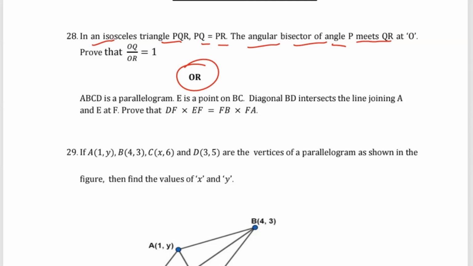Or ABCD is a parallelogram, E is a point on BC, diagonal BD intersects the line joining A and E at F. Prove that DF into EF equals DB into FA. Question number 29: if A(1, y), B(4, 3), C(x, 6) and D(3, 5) are the vertices of the parallelogram as shown in the figure, then find the values of x and y.